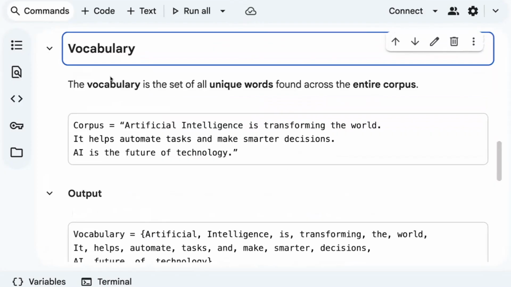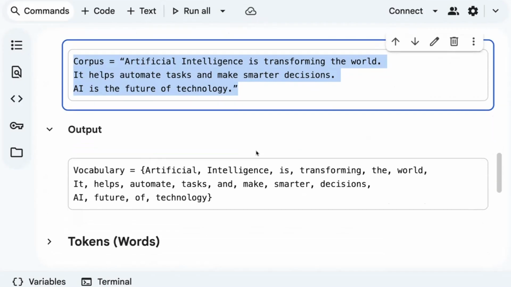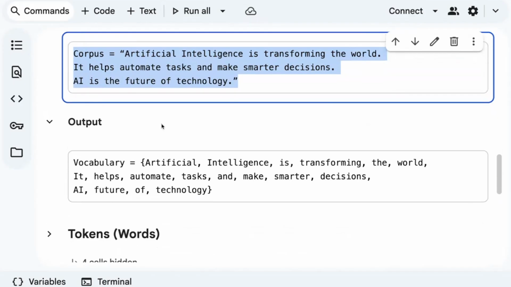Do you know what vocabulary is? Vocabulary is the set of all the unique words found across your entire corpus. So in our case, this is the corpus, right? We have this paragraph. If we find the set of all unique words, we call it a vocabulary. That means from this paragraph, we take each word, and if there is repetition, it is going to take it only one time.